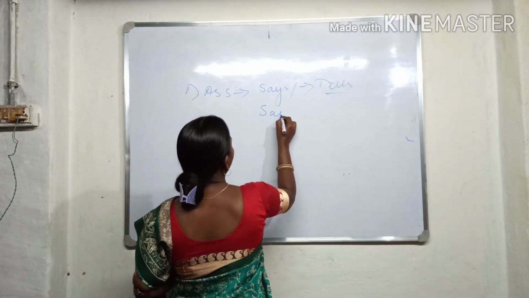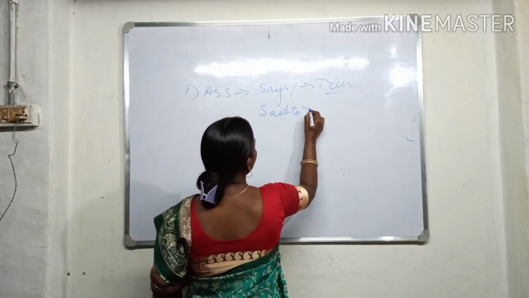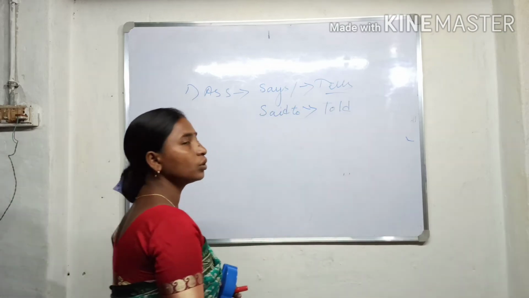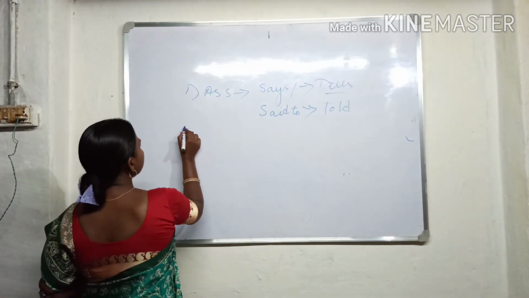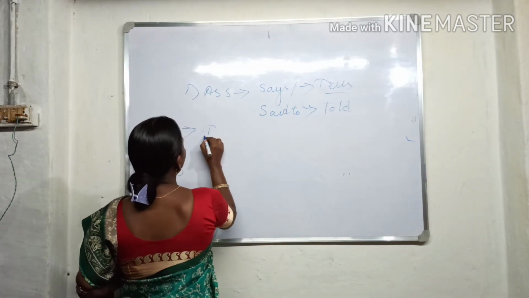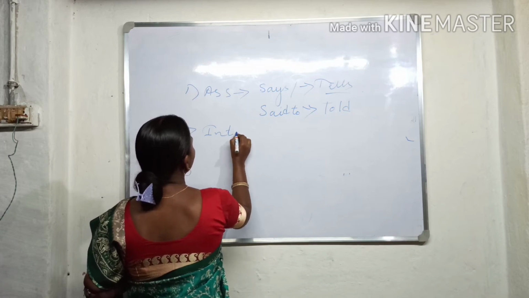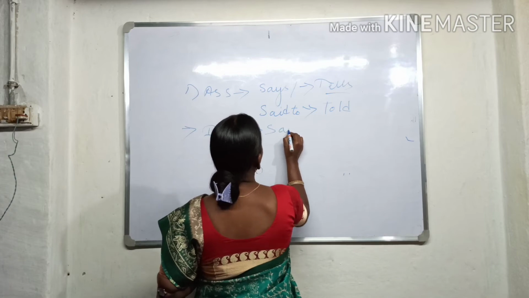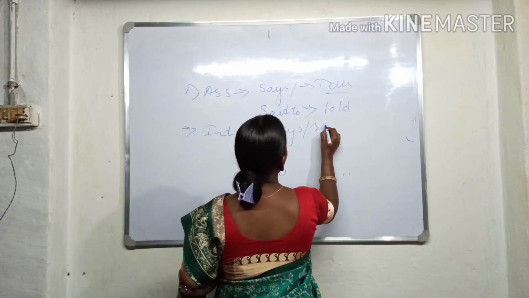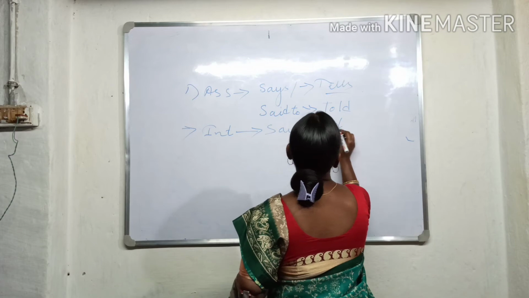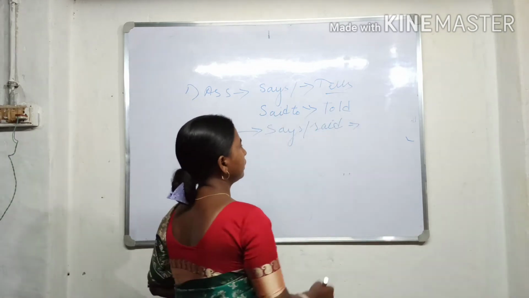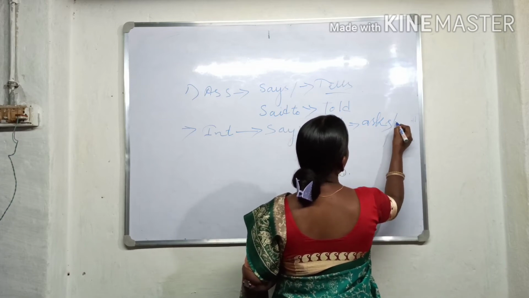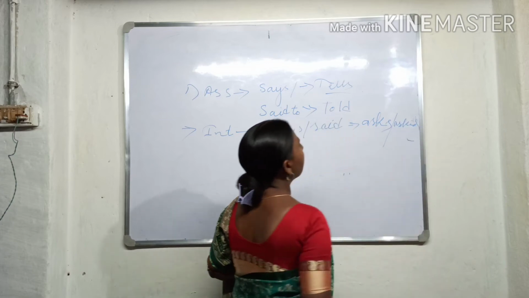If "said to," it changes into "told." In an interrogative sentence, "says" or "said" changes into "ask" in present or "asked" in past.